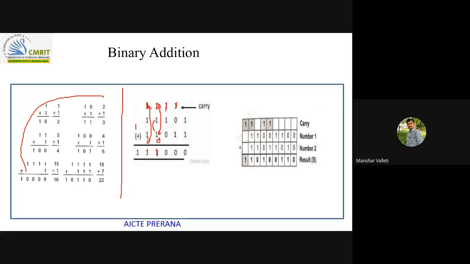0 1 1 1 1 here. Next, previous carry like this. So like this, you will do the binary addition. You just do the addition of this operation later.